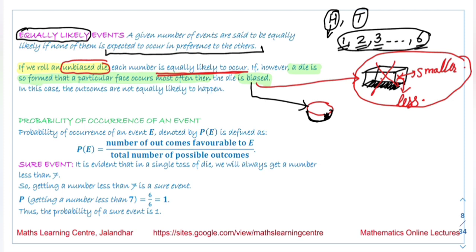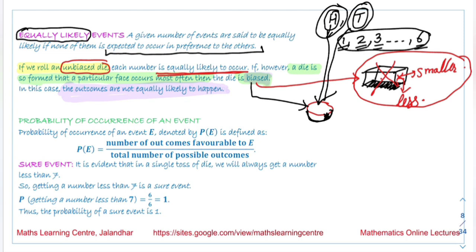It means now the chances of occurrence of both the events H and T are not the same. One of them is more likely to occur than the other. So the outcomes are not equally likely to happen when the object we are talking about, either the coin or the dice, is biased.